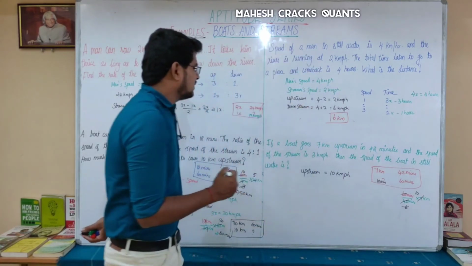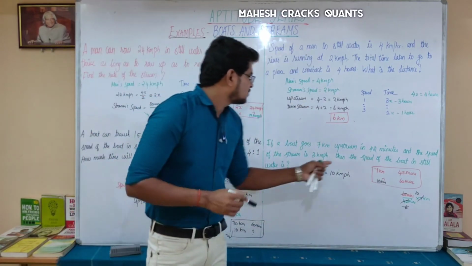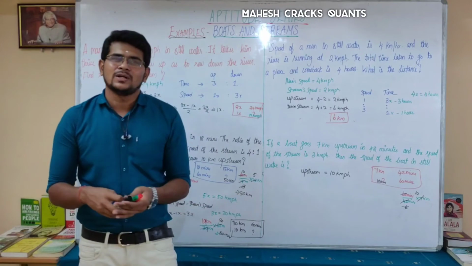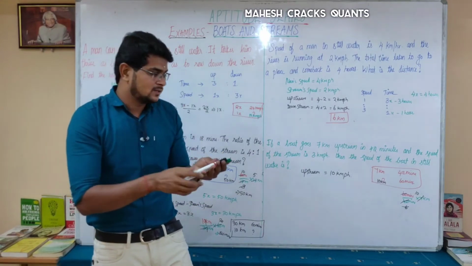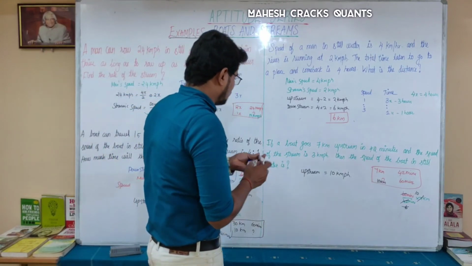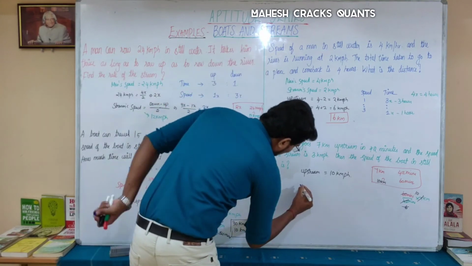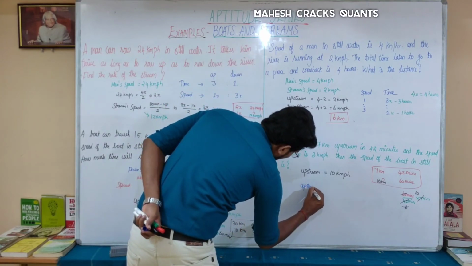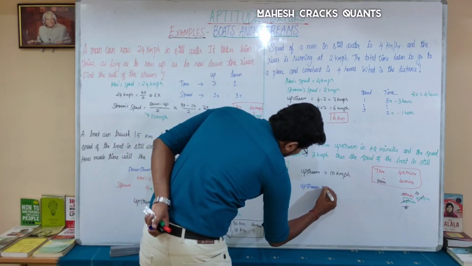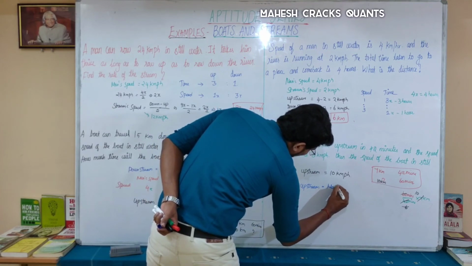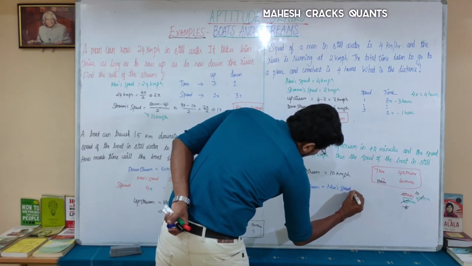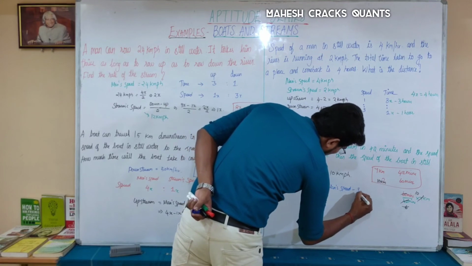Okay. Now the question is to find the boat in still water, which is nothing but man speed. We know the formula: upstream is equal to man speed minus stream speed.